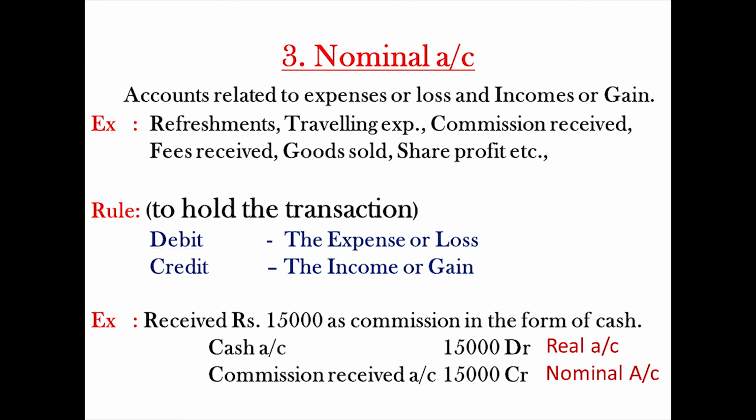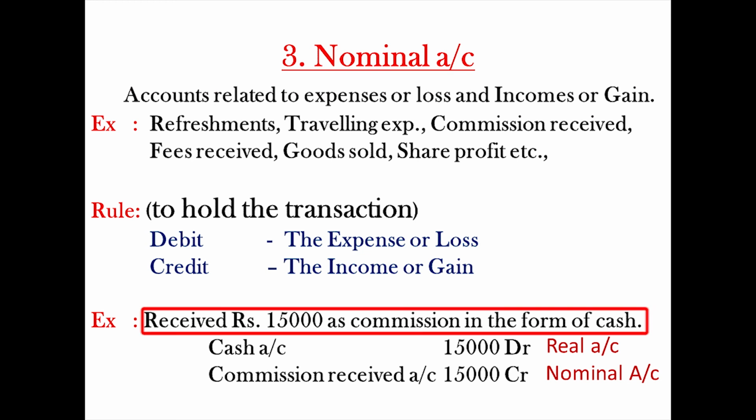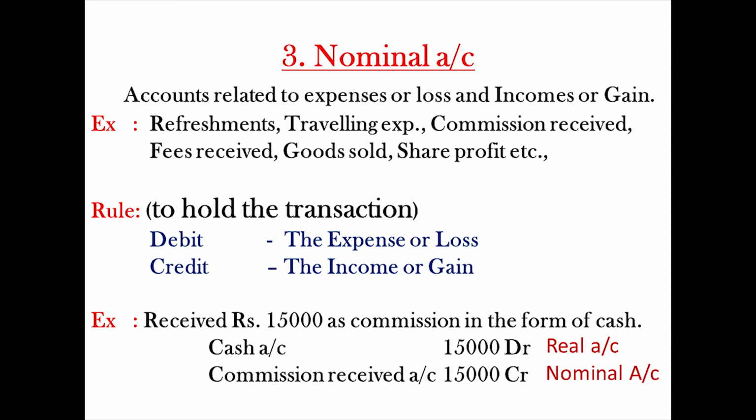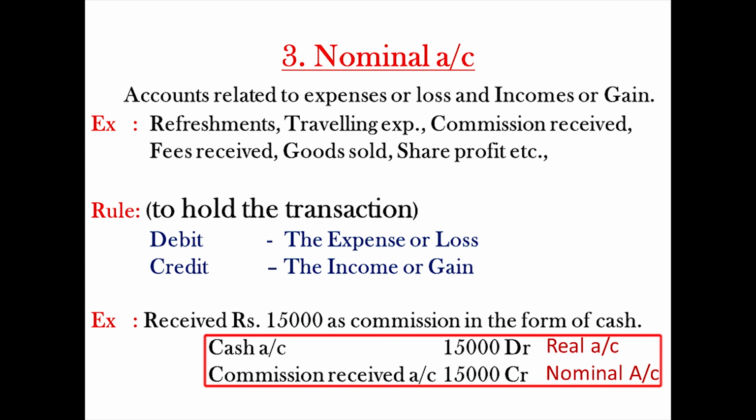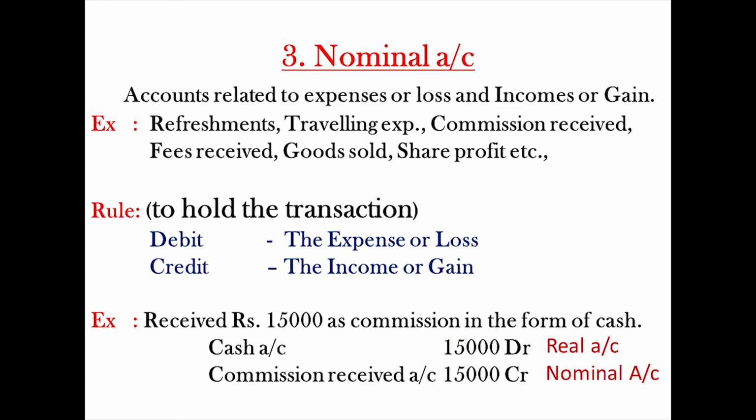Example for nominal account transaction is received rupees 15,000 as commission in the form of cash. Now here cash account is a real account, not a nominal account. Debit 15,000 and commission received account 15,000 rupees credit. Commission received is a nominal account because it is one type of income.